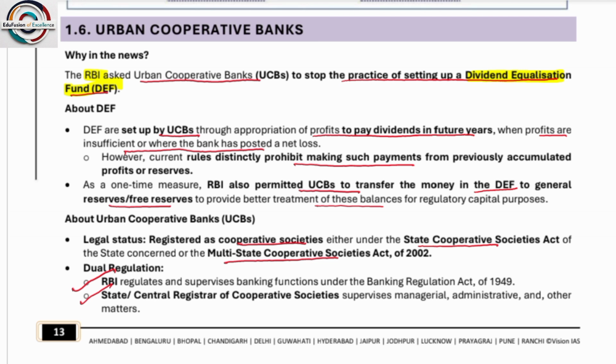Urban cooperative banks. RBI asks urban cooperative banks to stop the practice of setting up a dividend equalization fund. So what is a dividend equalization fund? First of all, dividend equalization funds are set up by urban cooperative banks through appropriation of profit to pay dividends in future years when profits are insufficient or the bank has posted a net loss.